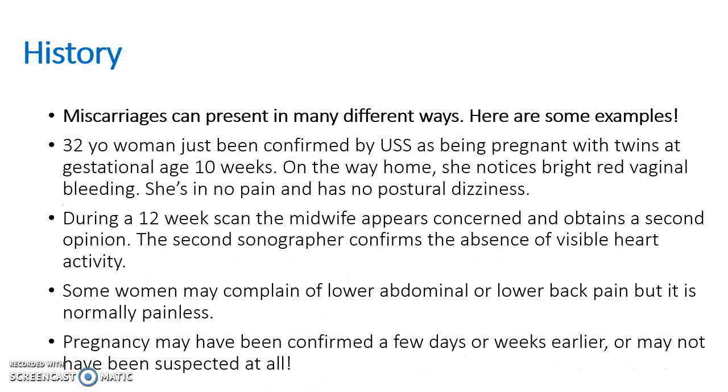The history of a miscarriage can vary and present in many different ways. For example, a 32-year-old woman has just been confirmed by ultrasound as being pregnant with twins at the gestational age of 10 weeks. On the way home, she notices bright red vaginal bleeding. She's in no pain and has no postural dizziness. During a 12-week scan, the midwife appears concerned and obtains a second opinion. The second sonographer confirms the absence of visible heart activity.